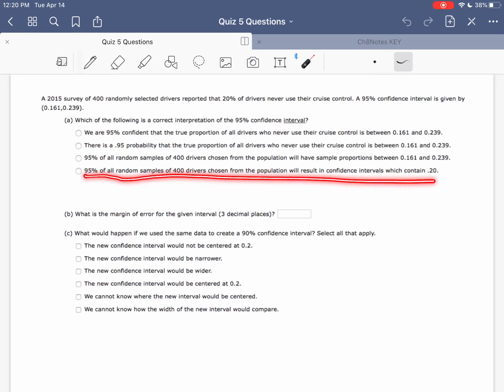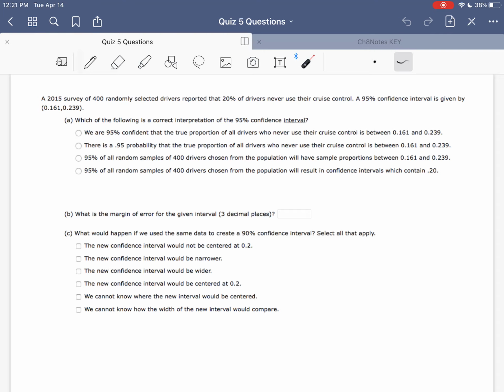This last one here: 95% of all random samples of 400 drivers chosen from the population will result in confidence intervals which contain 0.2. Again, this 0.2 is only particular to this one sample. So we don't want to take our one sample and say every other sample, or 95% of all the other samples we could possibly take, will look just like this one, because this is just one single sample.